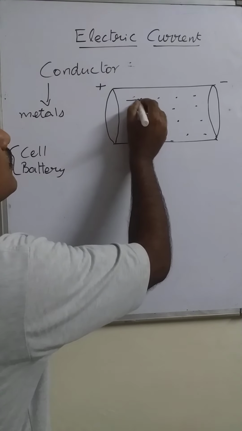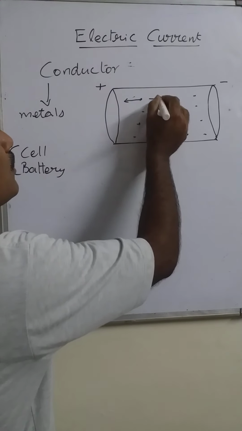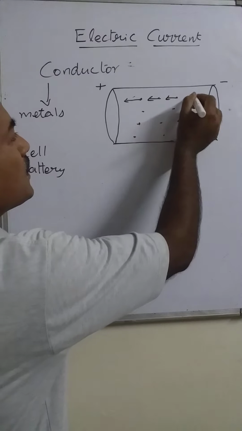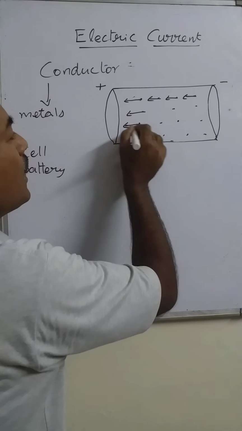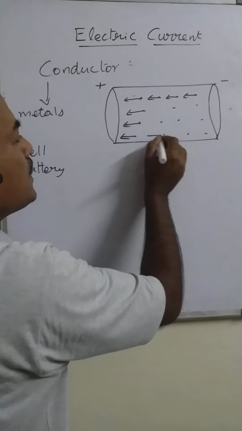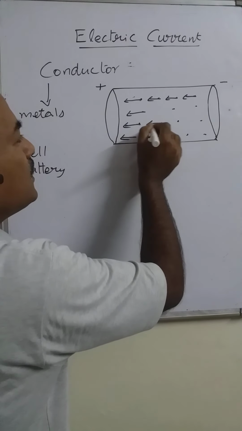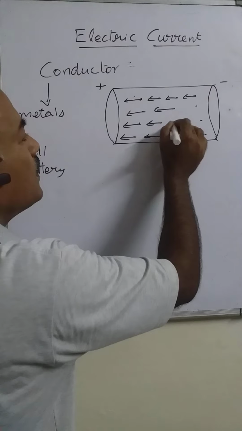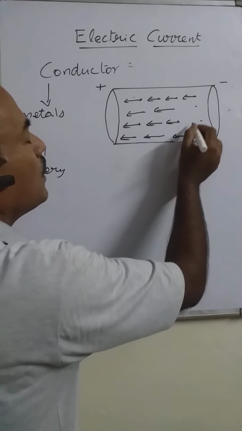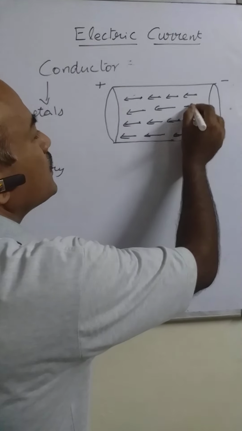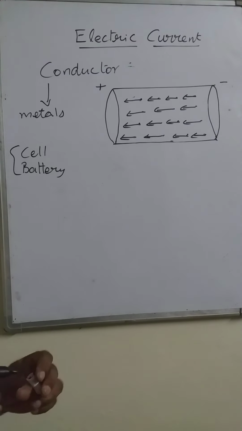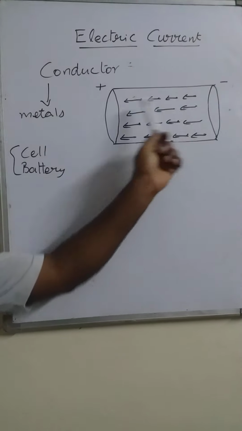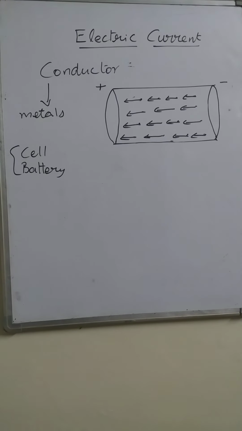So all the electrons start to move in this direction, because the external source, the external agent, has the energy. With the help of this energy, the electrons are able to move from one end to another end.